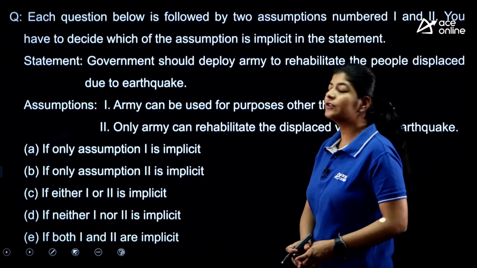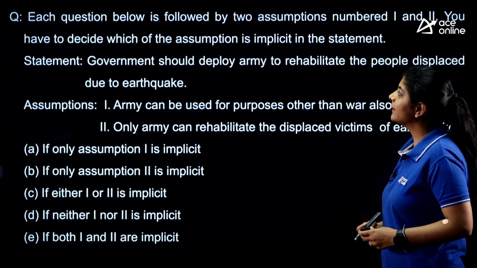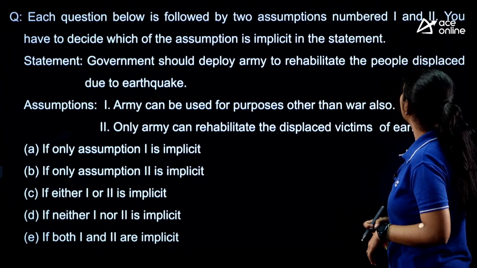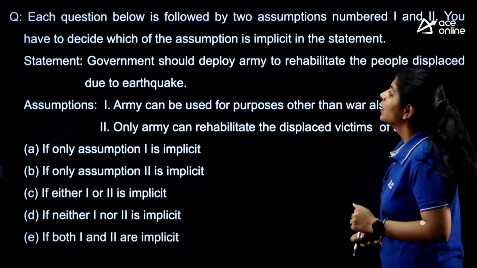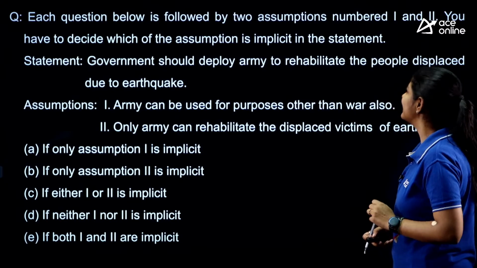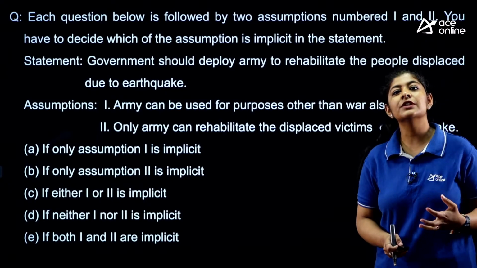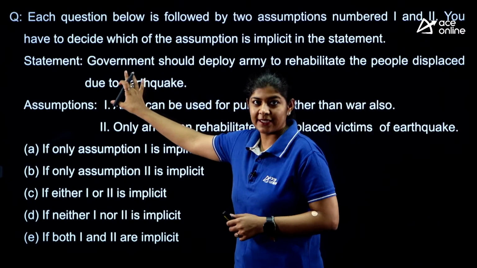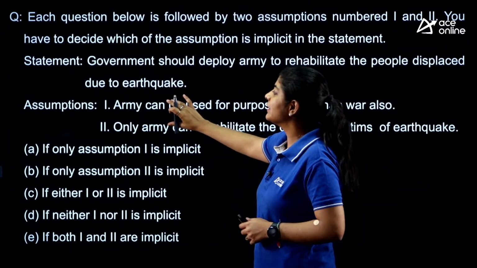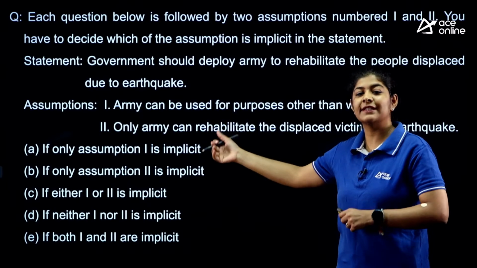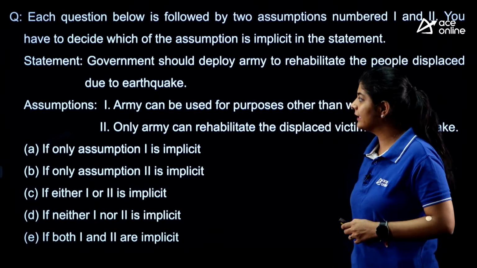This is the very first question, and the question says that each question below is followed by two assumptions numbered 1 and 2. You have to decide which of the assumptions is implicit in the statement. So first, what do we need to do? First we need to understand what the statement is saying. Accordingly, we need to check whether these two assumptions are implicit in the statement or not, right?